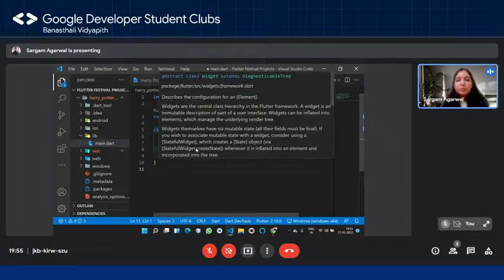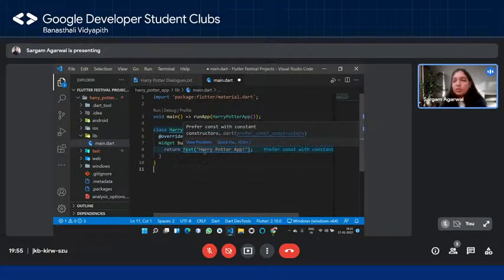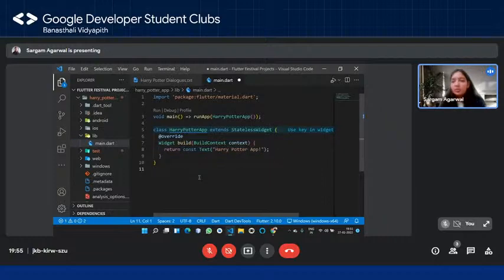Now you can see over here that I'm returning a text widget, and let's say I'm going to say Harry Potter app. This is giving the blue line again because of the const constructor. You just hover upon it, and you can see that it says prefer const with constant constructors. So just quickly go on the quick fix and add this keyword.